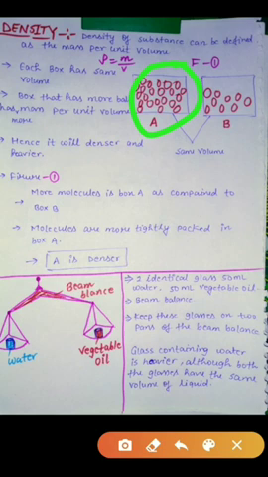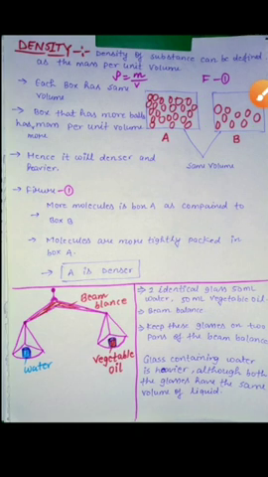Okay. In this example, if we consider the red balls as molecules of a substance, we can see that there are more molecules in box A as compared to box B. Or we can say that for the same volume, molecules are more tightly packed in box A. So we can say that box A is denser than box B.